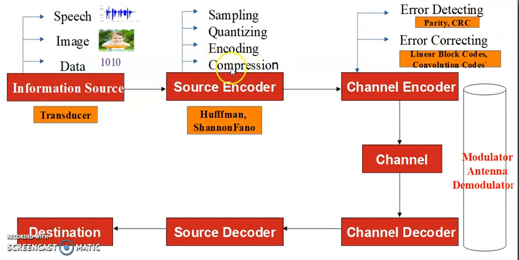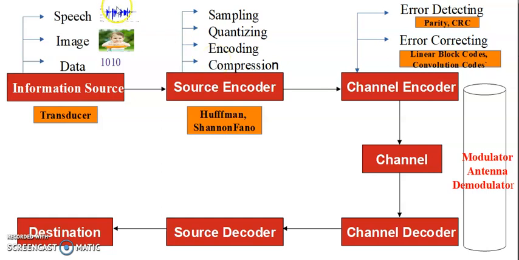Here the function of the source encoder is two things. If the input of this one is analog signal, then it will perform all these operations. If the input of the source encoder is directly 1010, which is used in computers, direct transmission of ones and zeros from one device to another device, then only compression is enough for that. Why? Because no need of further converting this 1010 to digital data. Because it itself is a digital data. So that is based upon the output of the information source. If it is 1010, we will perform some operations in the source encoder. If it is like speech signal or image, you perform some other operations in the source encoder block.